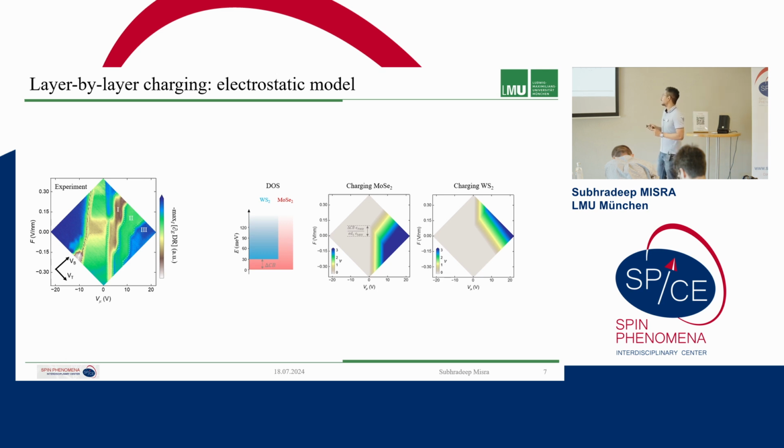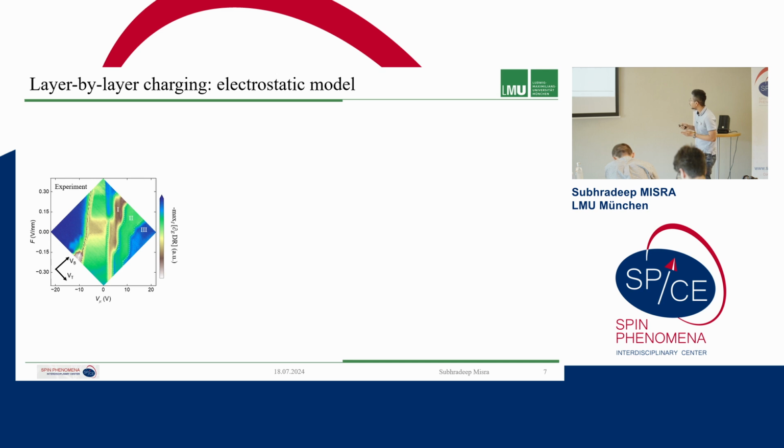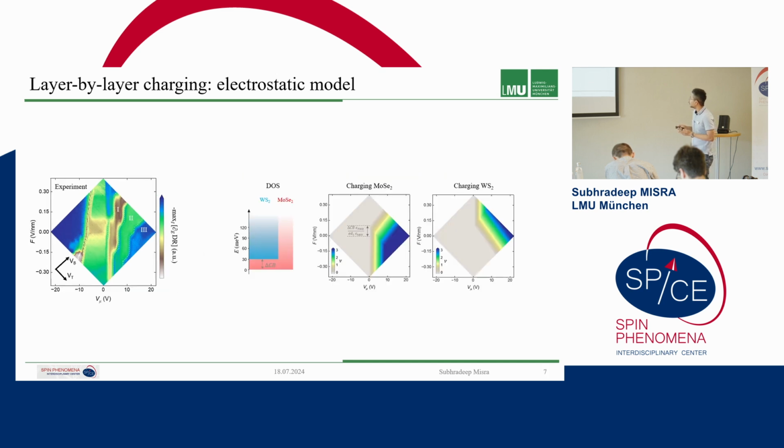So as a first step, I say that okay, the density of states of moly diselenide is here, and here I have the tungsten, and then the final density will look like this. And you see that we are starting to have one step here, but not all of them. So we have to say that the density of states will not look like this, but a bit different.